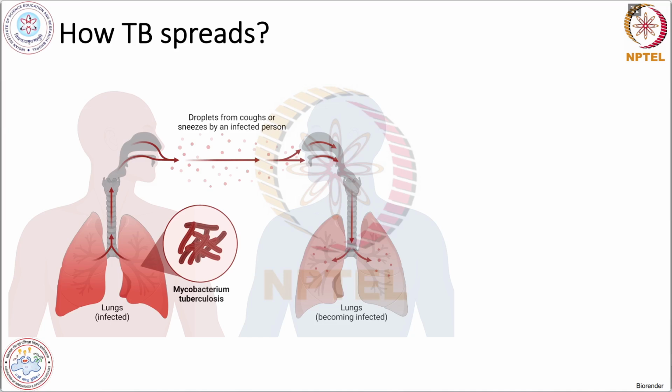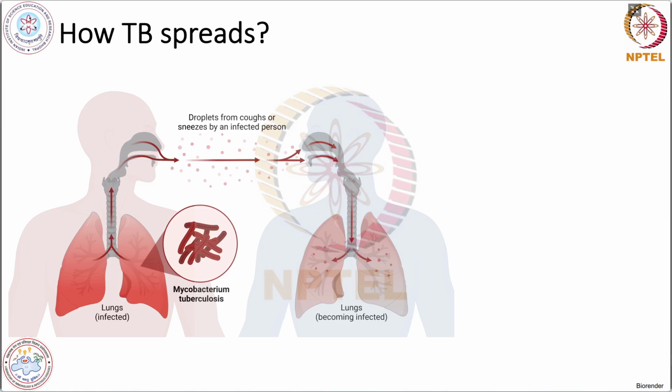And how TB spreads, as you are already familiar, and we have also discussed in the last class, such type of mode of transmission of the infection is airborne transmission. So TB spreads through the air.